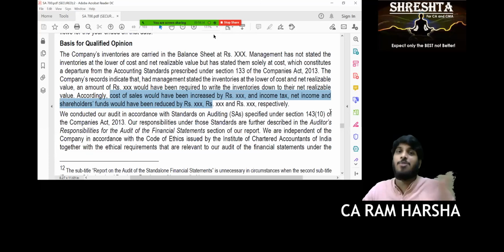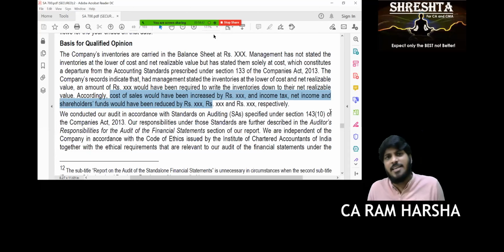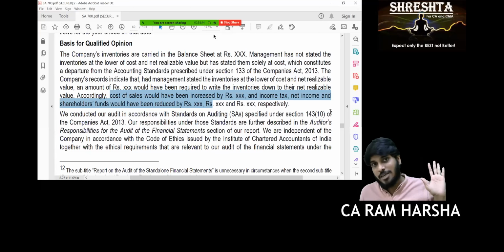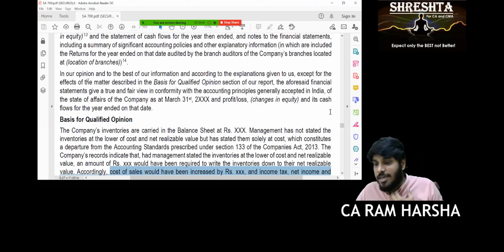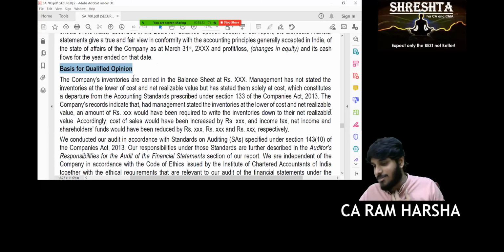Mention that you are unable to quantify because of so and so reason. Mention that you are unable to quantify the number, unable to calculate the number. But mention the mistake. Are you clear? Yes, sir. Now you see here also the side headings we used are qualified opinion and basis for qualified opinion. Very clearly they are using them.